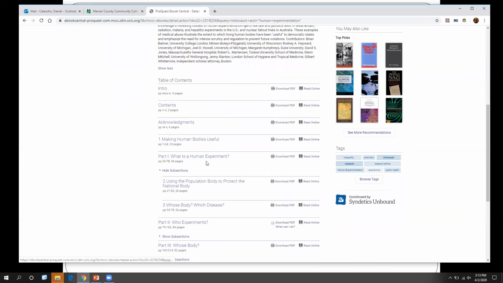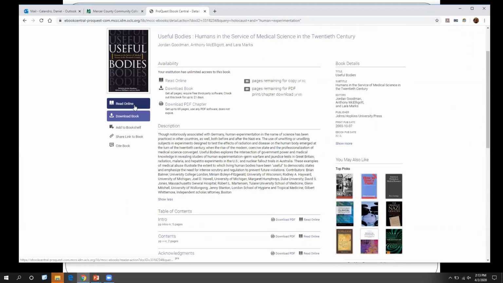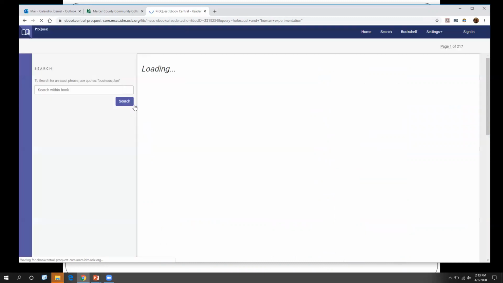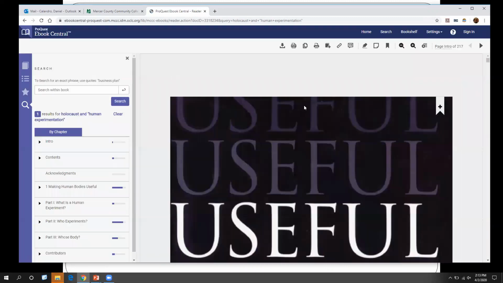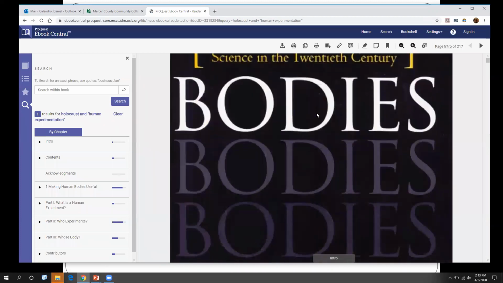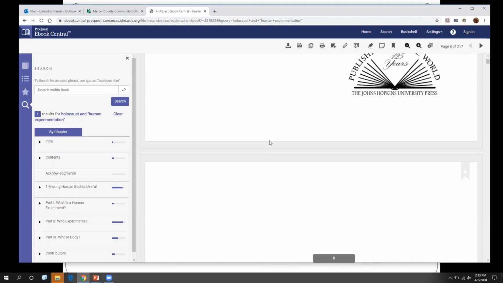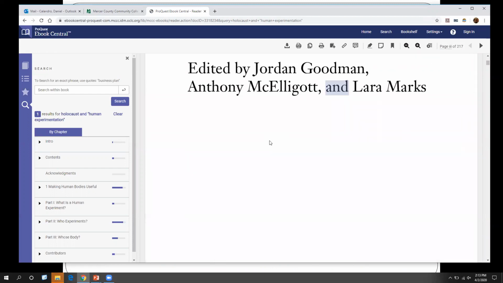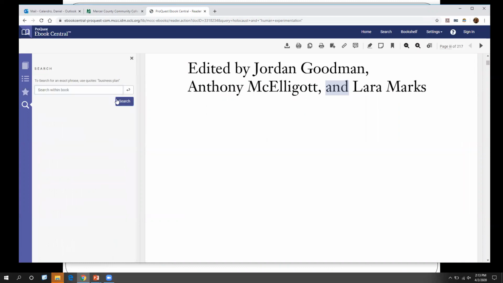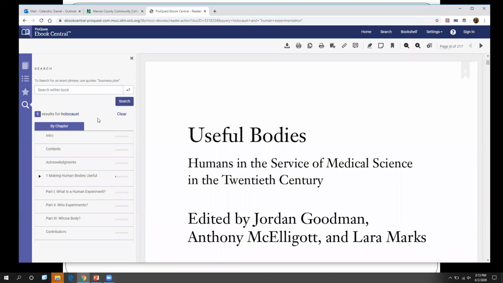We can click on a chapter to go into the book, or we can click over here on the left where it says Read Online. Either way will take us into the book, and then we can scroll through the book. There's our reading pane right there. You can see it's actually found some phrases already. So what we can do is scroll through and see, or on the left, we can type in Holocaust, and it'll actually search within the book for us and show us where that keyword appears.